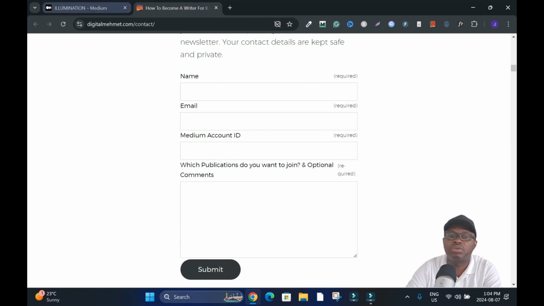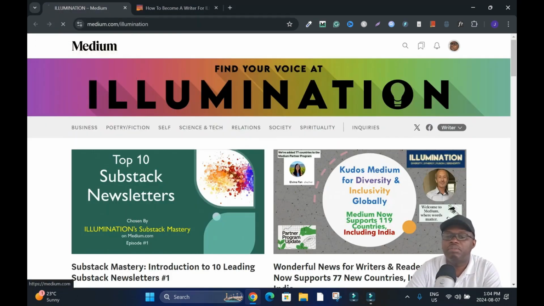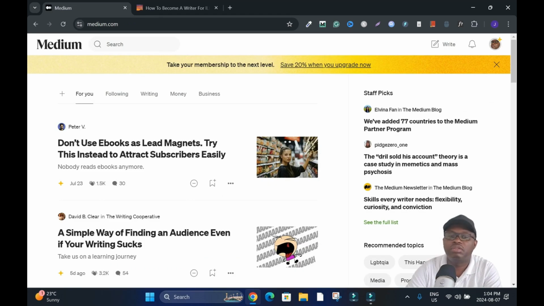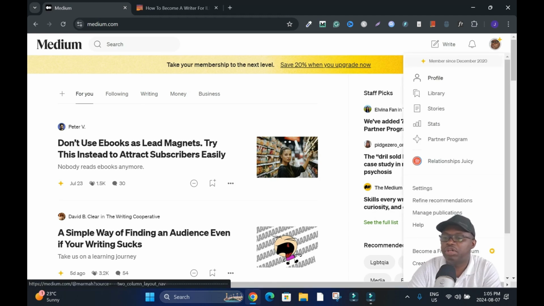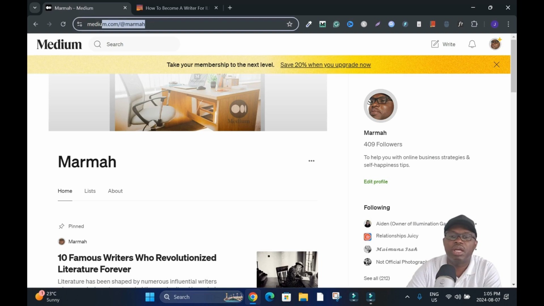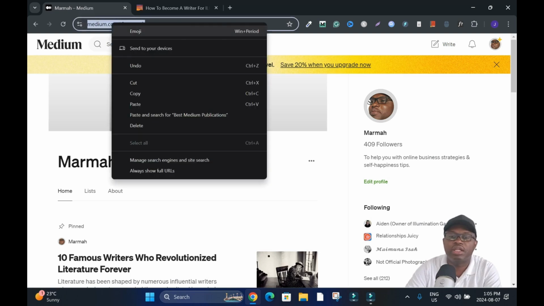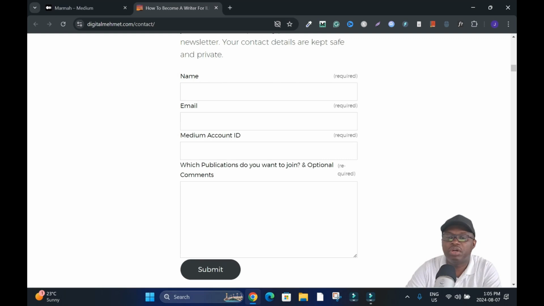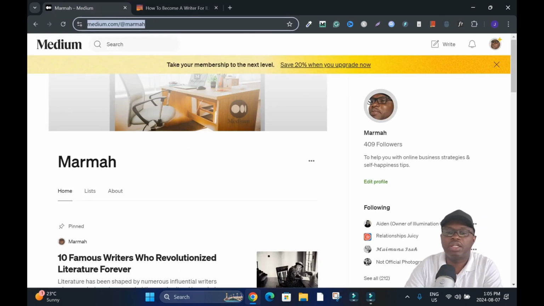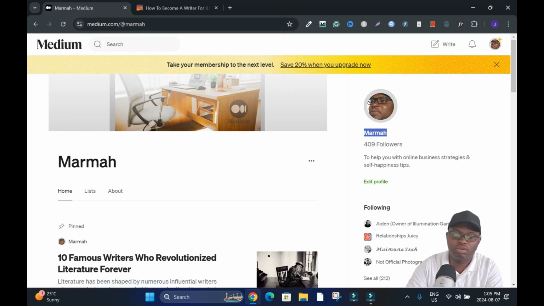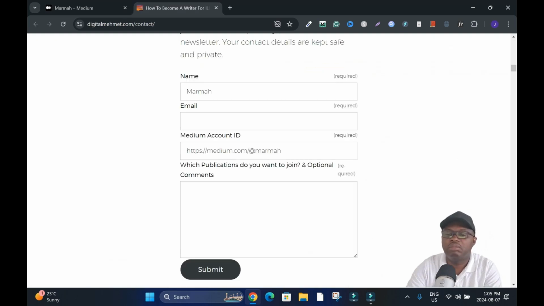To do that, I'll show you quick. Go back here and go to the main Medium website. You can do it from the previous page too, but I just want to show you from the main site. Click on your avatar, click on profile, then go up here, highlight everything, right click, copy, go back. This will be your ID. Ctrl V to paste it. Then your name: you go back, that's the name you are using on this platform. So you just highlight to copy, or you can type it. It's up to you. Then the email address you have on this platform, and paste it.